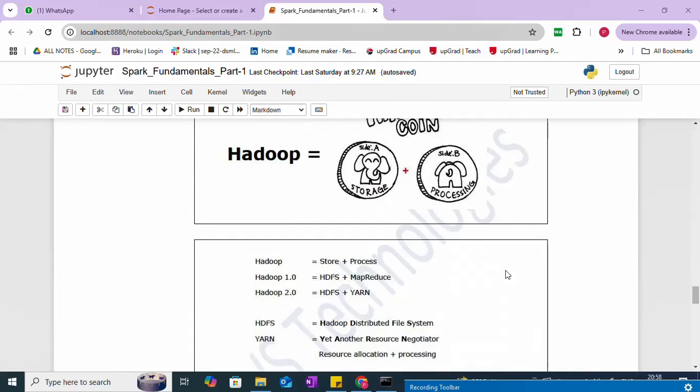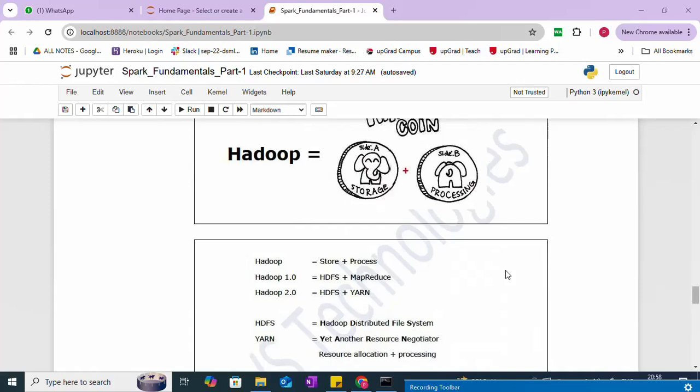From Hadoop 1.0 onwards, we have HDFS, the Hadoop Distributed File System, for the storage layer, and MapReduce is used for the processing part. But from Hadoop 2.0 onwards, we have HDFS plus YARN. Again, for the storage layer, it relies on HDFS, the Hadoop Distributed File System.